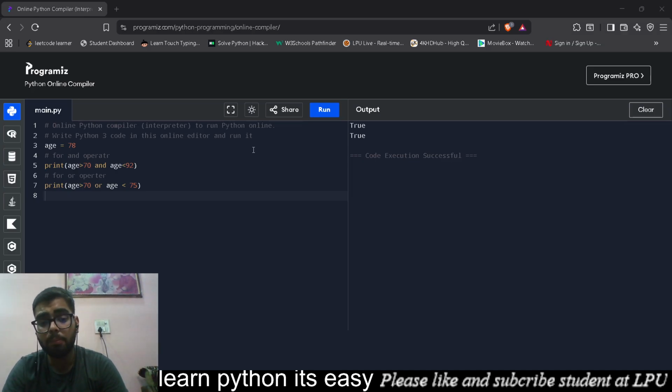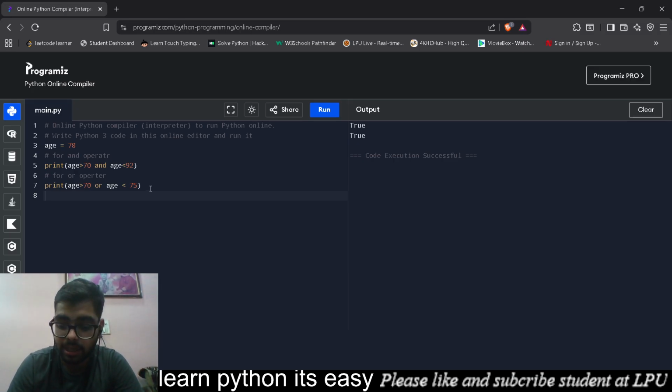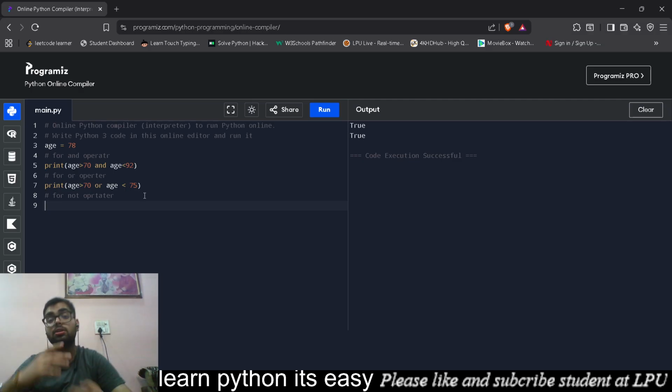Now, the not operator actually reverses polarity. For the not operator, if I say, what is it which is not true?